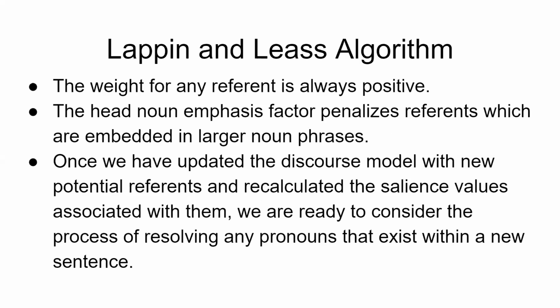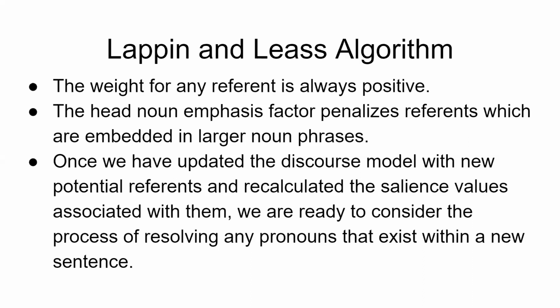The weight for any referent is always positive. We try to make it positive unless and until we come across a cataphora, which creates more problems. Otherwise, it's always positive. The head noun emphasis factor penalizes referents which are embedded in larger noun phrases.